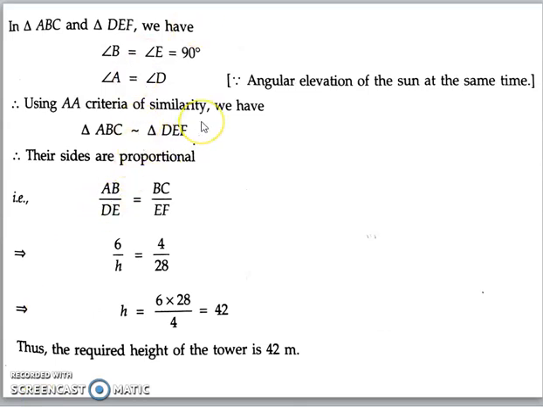After proving the triangles are similar, we can say that their sides are proportional. So therefore AB by DE is equal to BC by EF. Now here we will substitute the values of AB, BC and EF, and DE is H. So we will write H in place of DE. Then we will cross multiply and we can find the value of H as 42. So the required height of the tower is 42 meters.